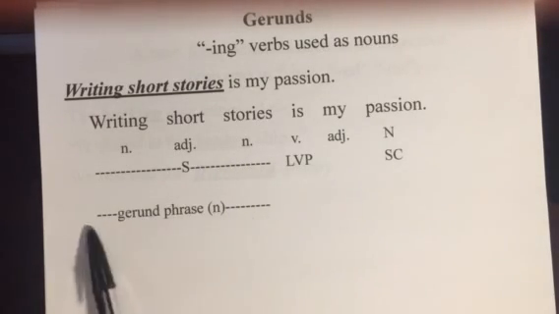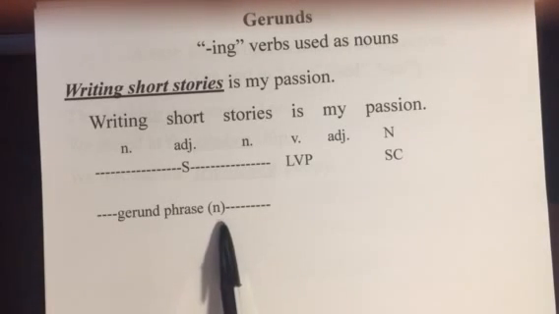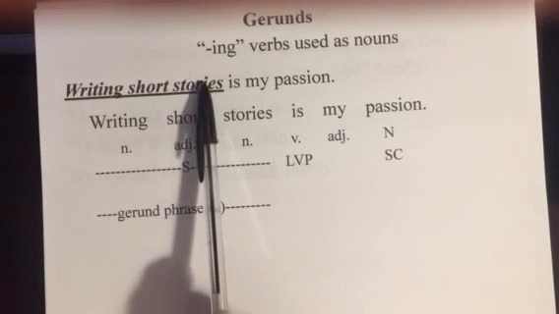Then in level 3, you're going to just use your dotted line and label the whole phrase as a gerund phrase and tell us that it's acting like a noun. This whole thing, writing short stories, is the subject.